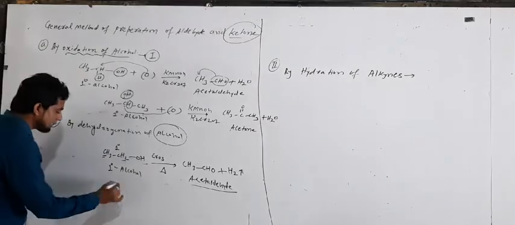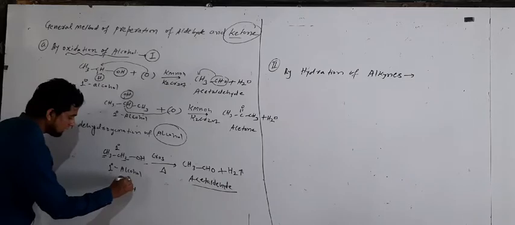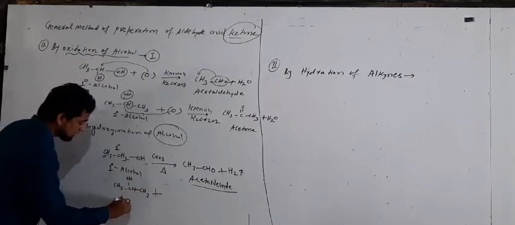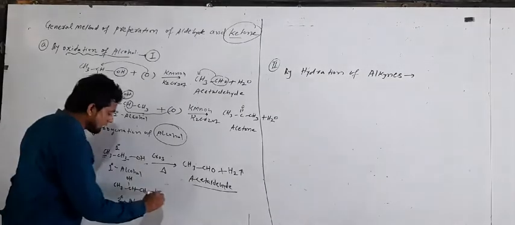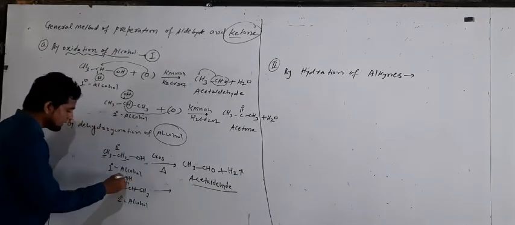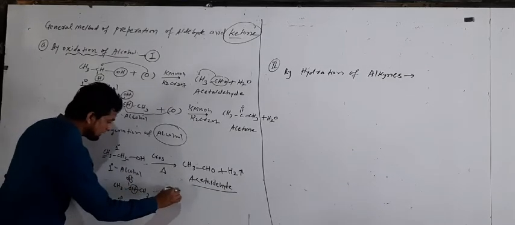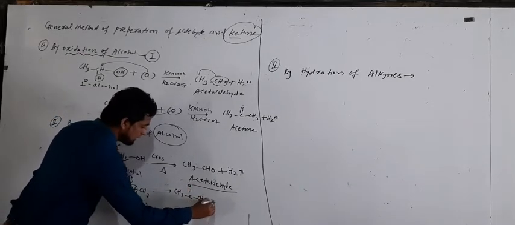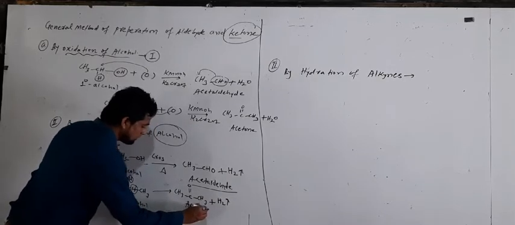Whereas if we take the secondary alcohol, CH3 single bond CH attached to OH attached to CH3, it is called a secondary alcohol. On dehydrogenation of secondary alcohol, what do we get? Same here, this H will go as H2, remaining are CH3 C double bond O single bond CH3 plus H2. It is formed, and the special name of the compound is acetone, a member of ketone.